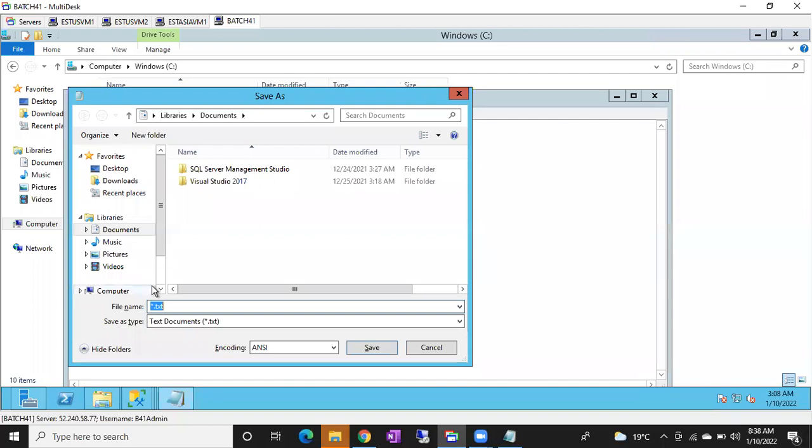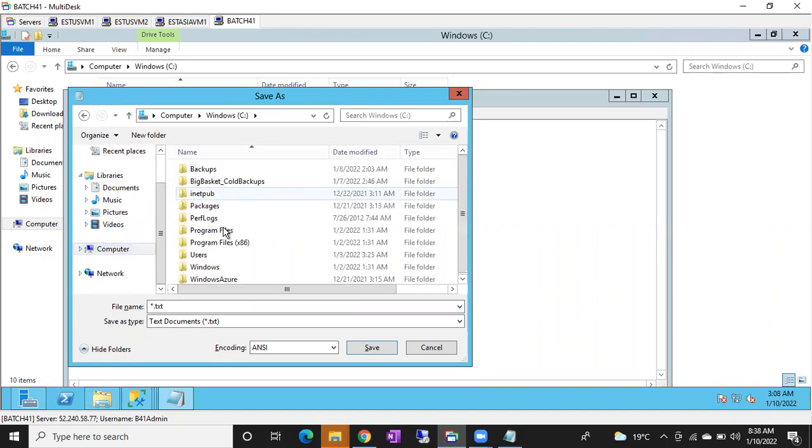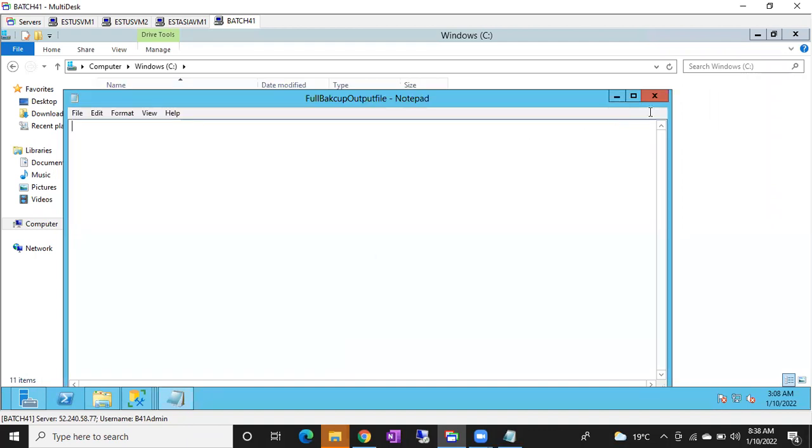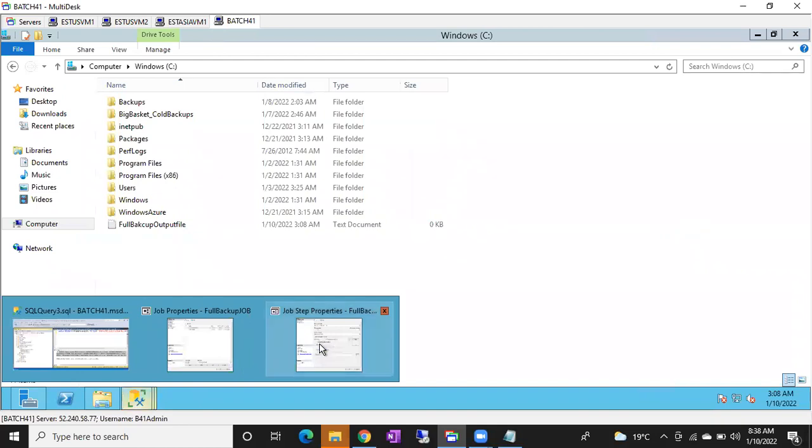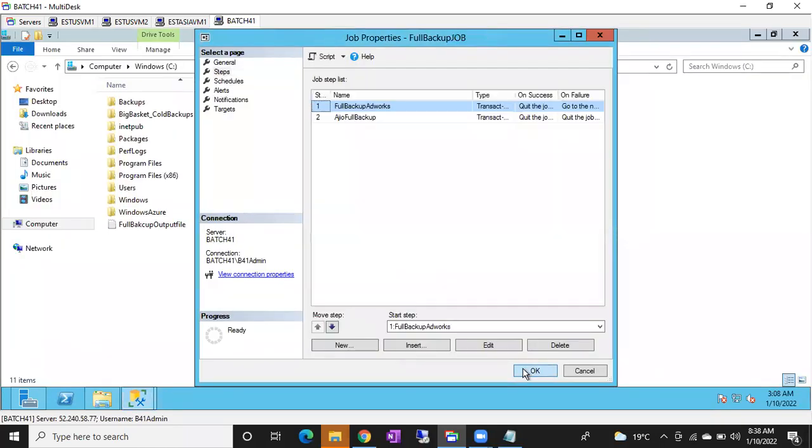Control V under C. Here I'll name this .txt. Already txt is selected, right? This is just an empty file. So now if you run it, you will get the output in this file.